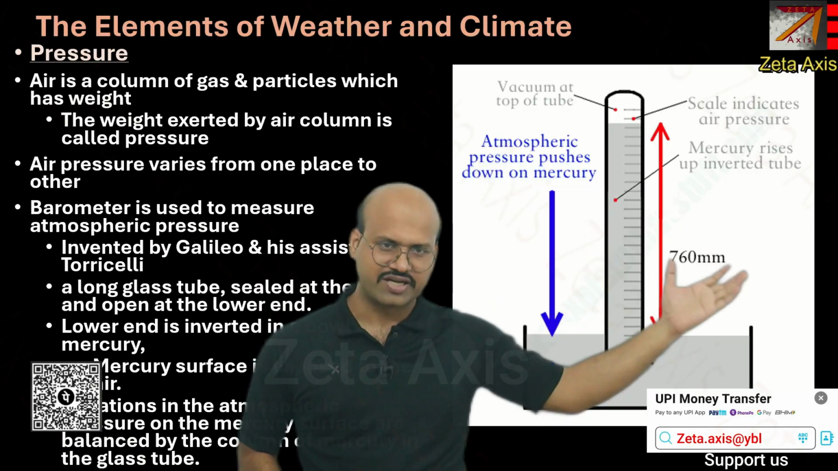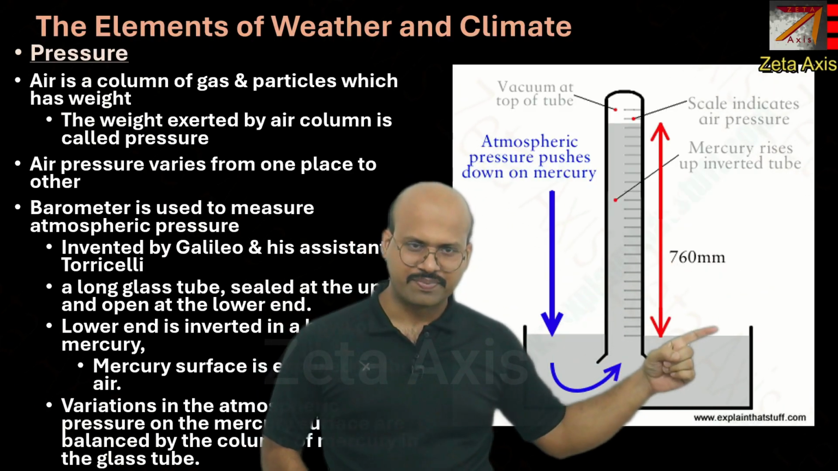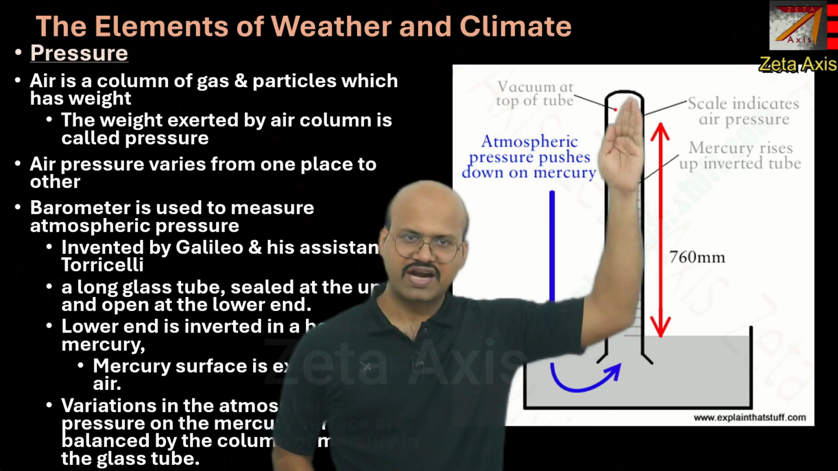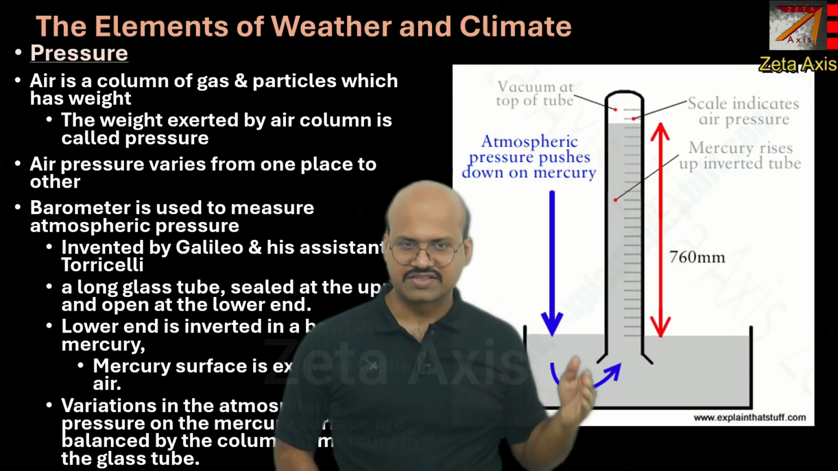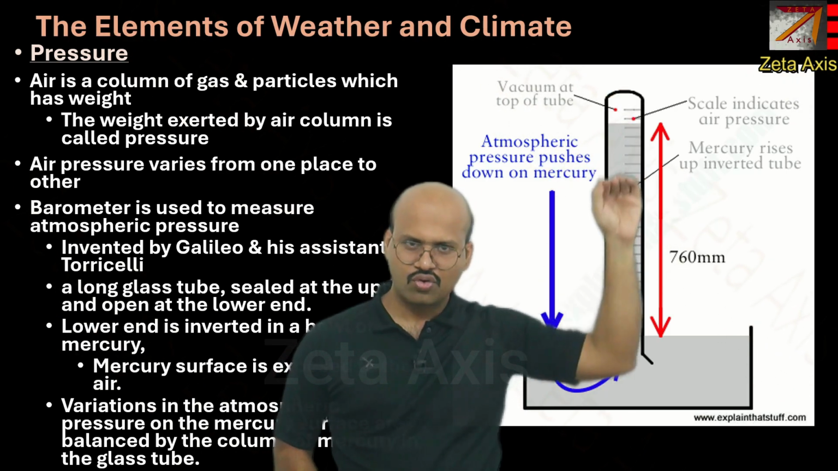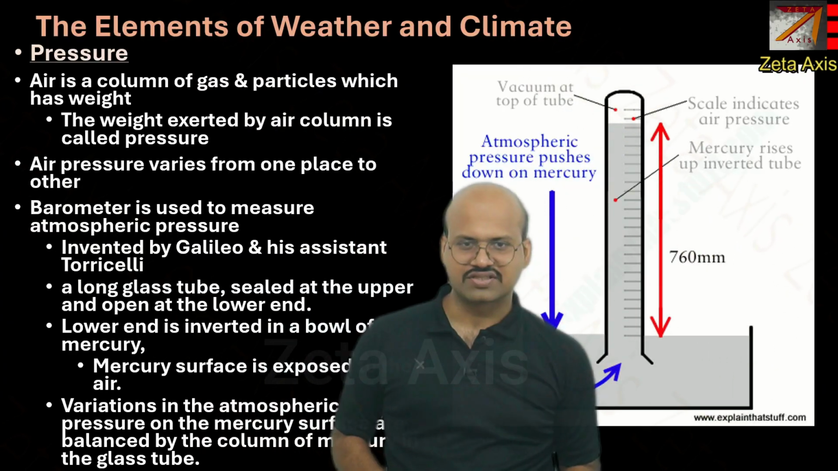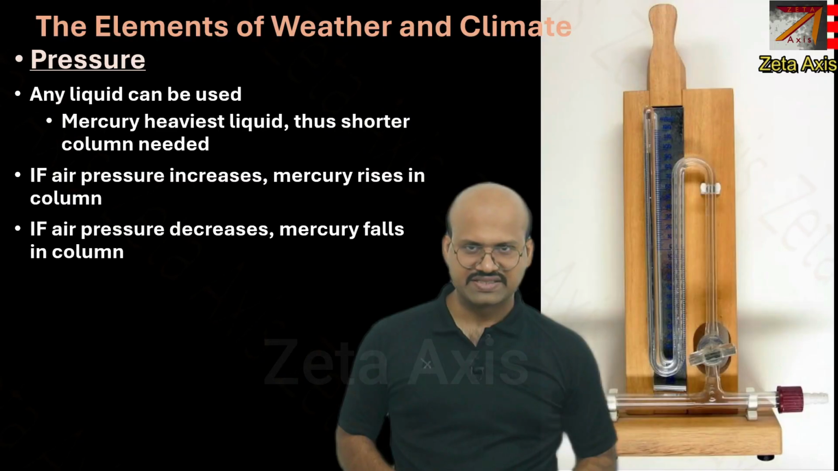So any variation in the atmospheric pressure will cause a pressure over here. If the pressure increases, the column will rise up, and we can see over here, if the pressure reduces, then the column will go down. So this is how the balancing mechanism acts, which lets us know what is the atmospheric pressure of that region.